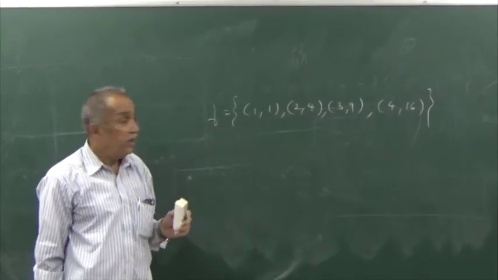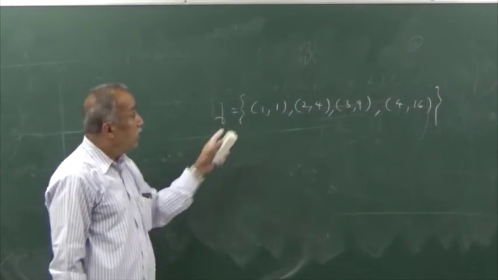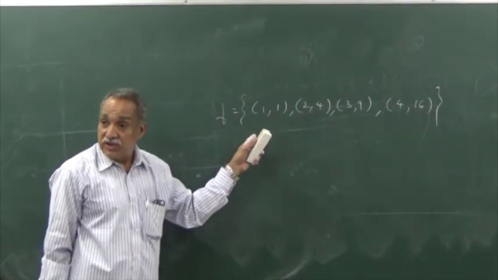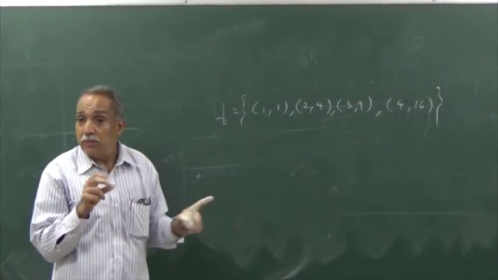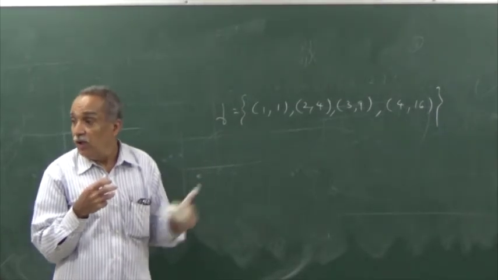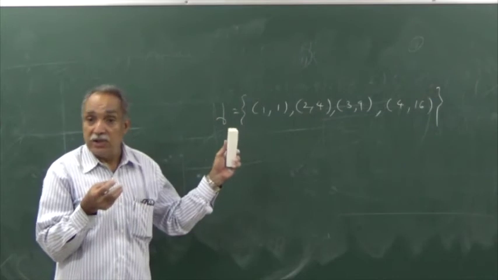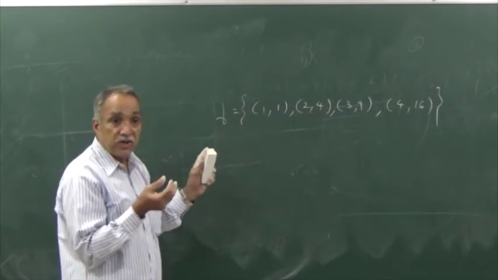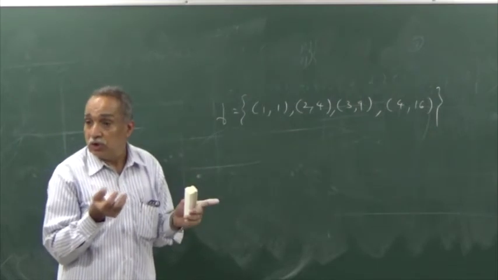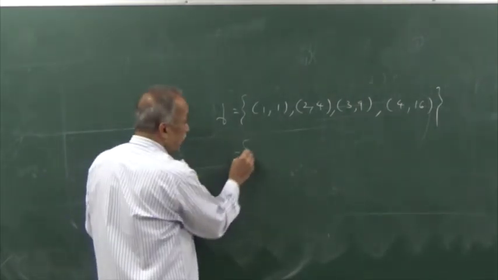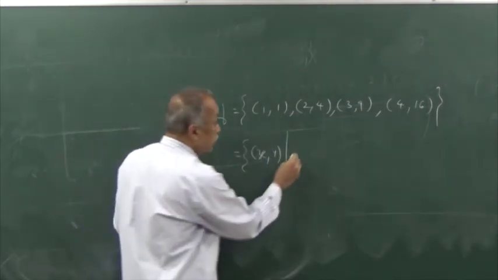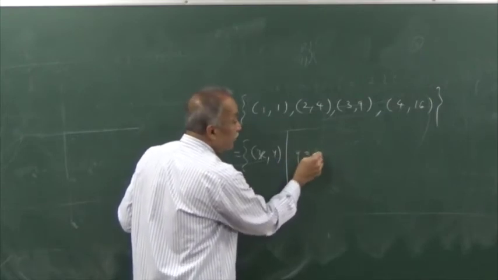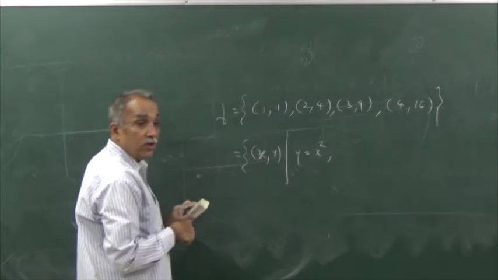Is this also a function? Yes. Domain 1, 2, 3, 4. Range 1, 4, 9, 16. I have described the function which is a set in the tabular form. But a set normally is representable in several ways. One is tabular method. Another popularly used method is the rule method. You can describe sometimes sets by rules also. In this example, it is possible. I can describe the set also as set of all xy such that x is equal to y square or y equal to x square.